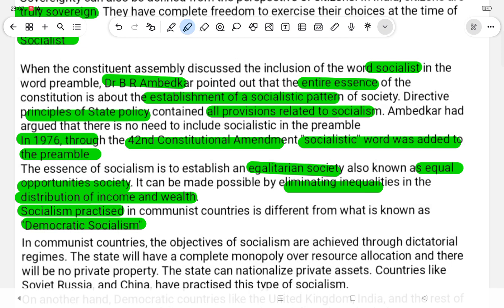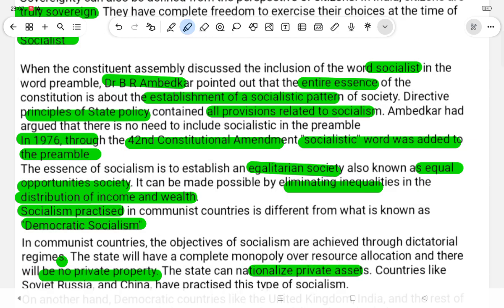In communist countries, the objectives of socialism are achieved through dictatorial regimes. The state will have a complete monopoly over resource allocation and there will be no private property. The state can nationalize private assets.